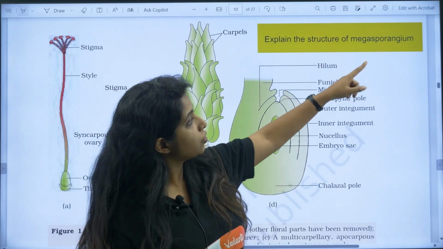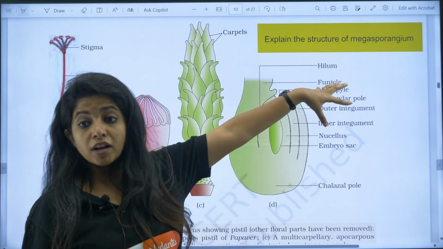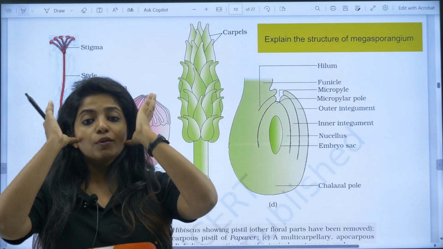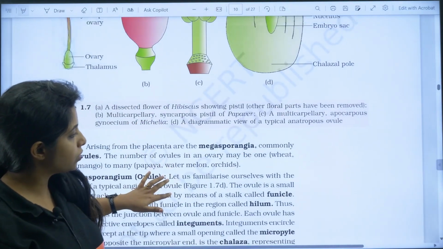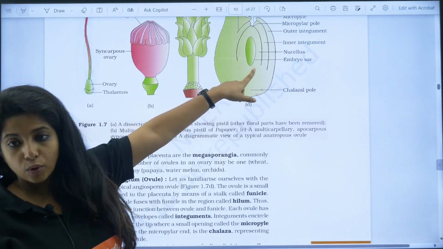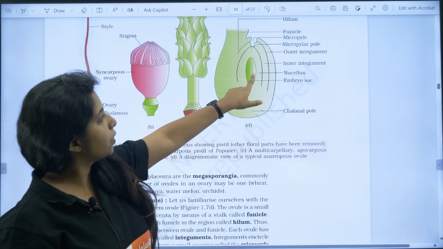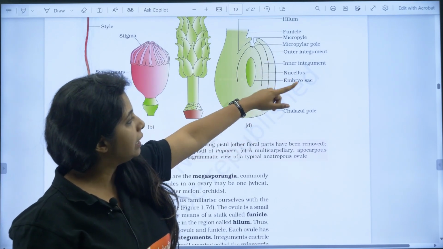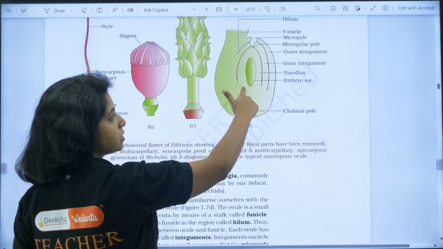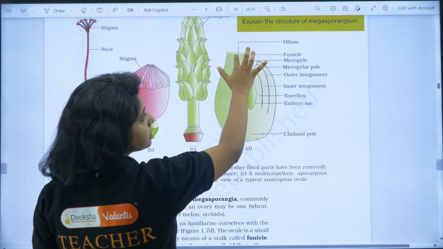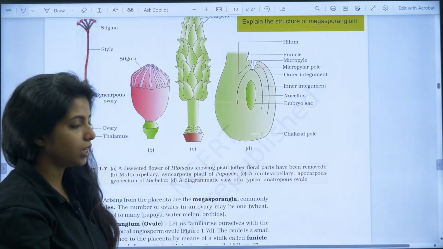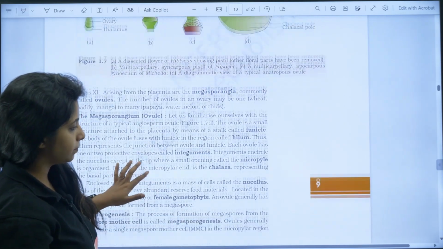Explain the structure of the megasporangium. What is the megasporangium? Basically, you are talking about the ovule. So you should know about the structure of the ovule, which is what I mentioned over here. The ovule is surrounded by the outer integument and inner integument. Then you have the nucellus. There is the micropylar end, the chalazal end, the funicle, and the hilum. Everything is very much important.